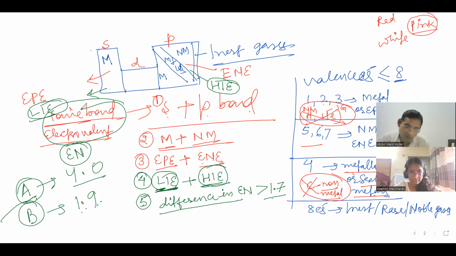So if the difference in electronegativity between two elements is exactly 1.7, then it will be 50% covalent and 50% ionic.